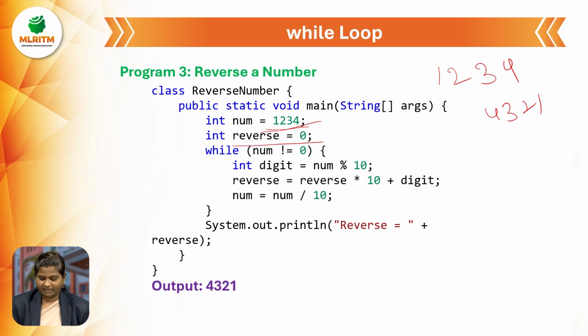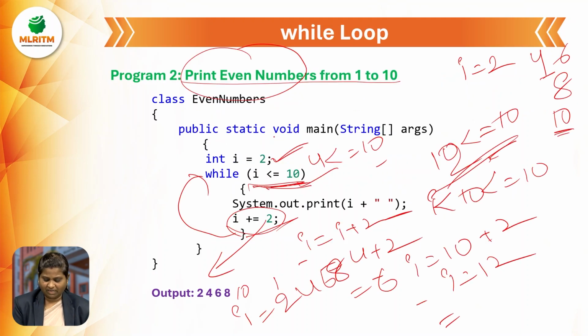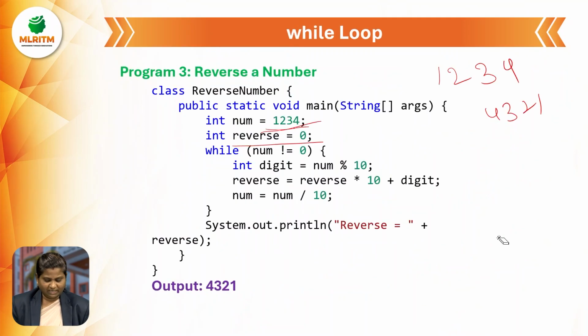initialize one more variable here. In the previous example, we did not take any other variable, as it was not needed. Here we need a reverse variable, because the number is an ordinary number, just like the value. Why did I initialize reverse here? While we are reversing either a string or a number, whatever it may be, we need to store that value. For that purpose we initialized the reverse value.